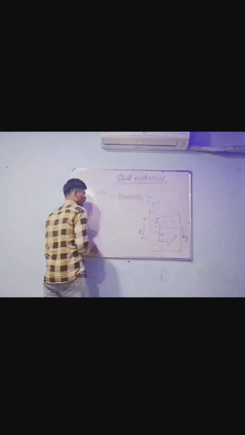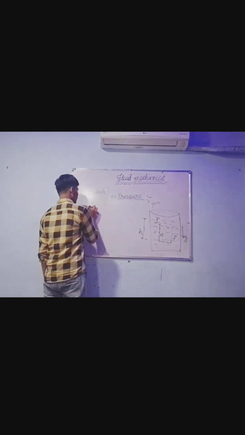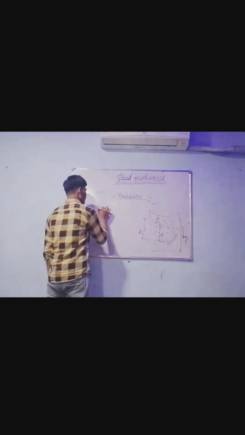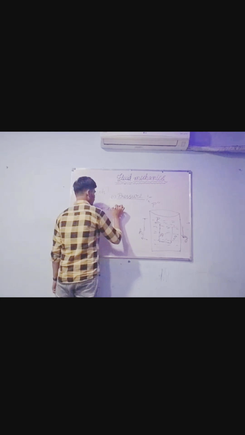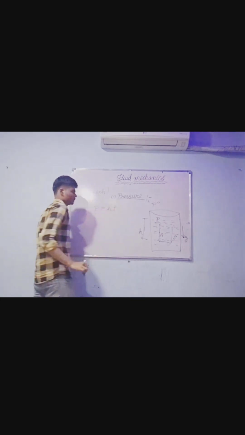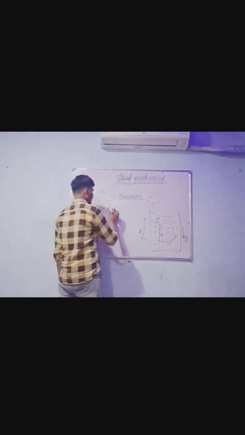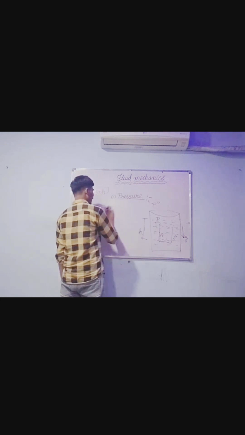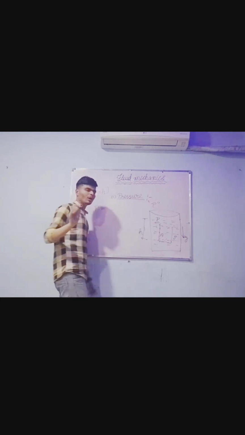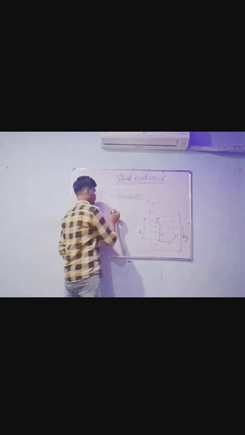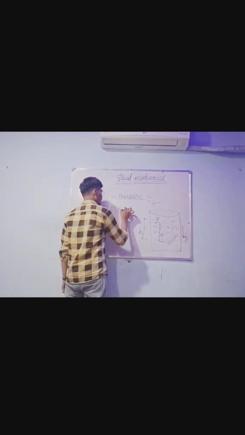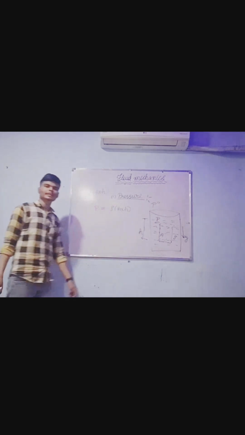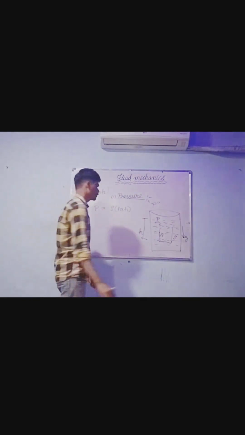This height was H. Since we know P is equal to rho times V, area into height being the volume, volume is nothing but the product of surface area and height.